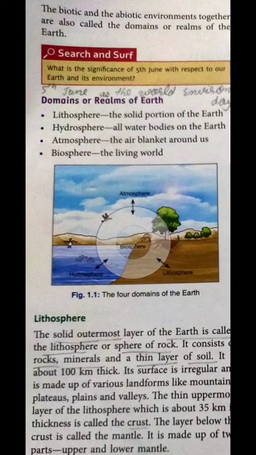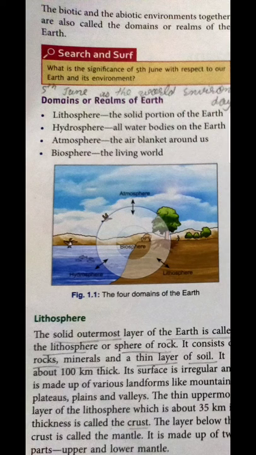Now we are going to discuss the domains and the realms of earth. What do you understand by the word domains? When we collectively join the biotic and abiotic environment together, it makes the domains of the earth. There are four types of domains. The first one is lithosphere, the second one is hydrosphere, the third one is atmosphere and the fourth one is biosphere.